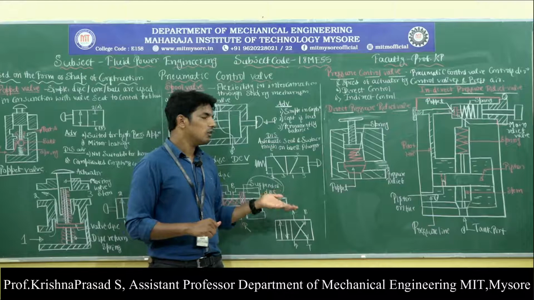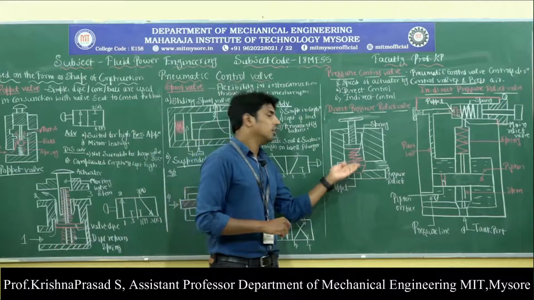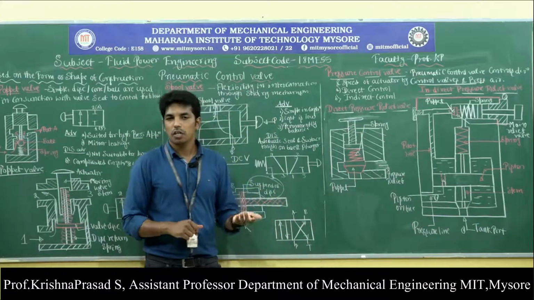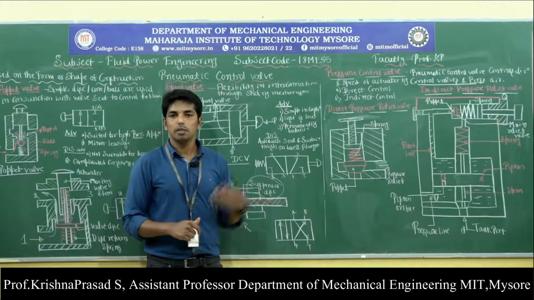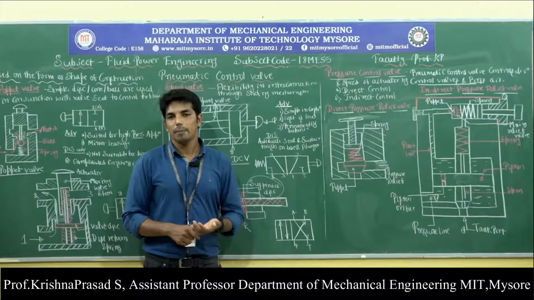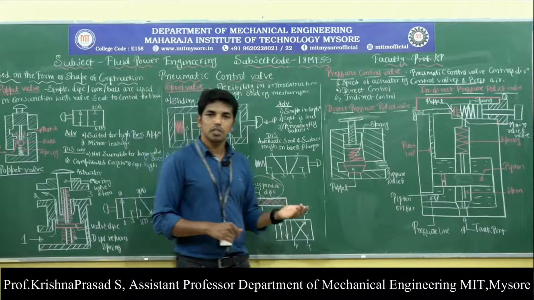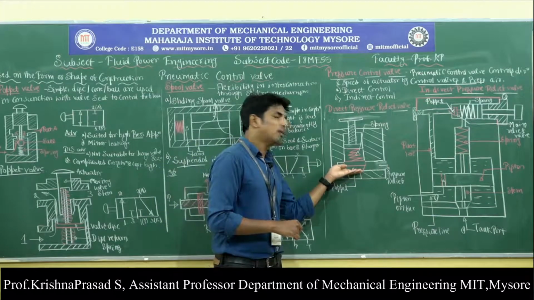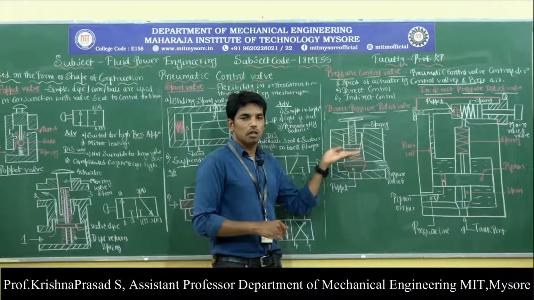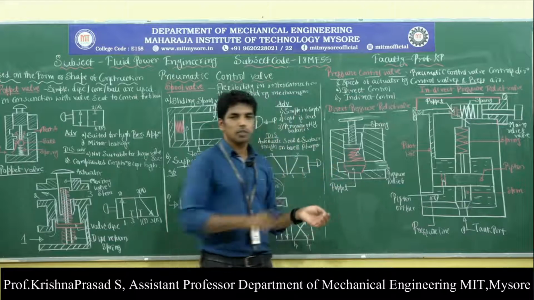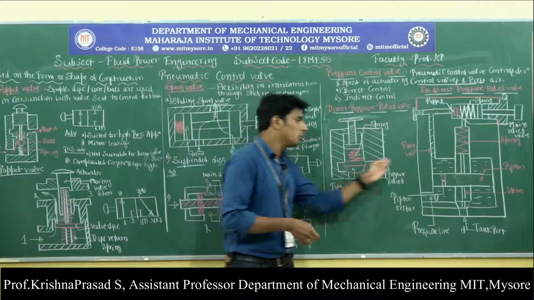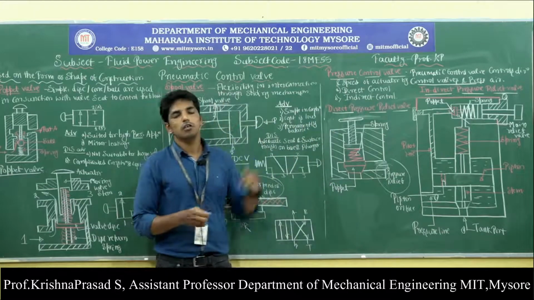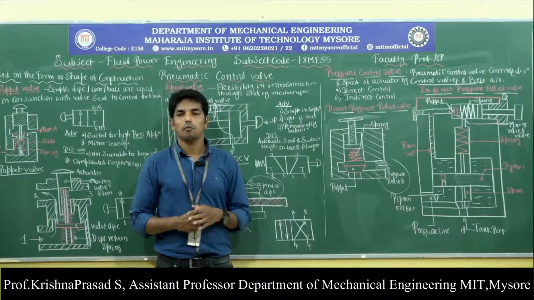In the direct pressure valve, the poppet valve is used in interconnection with the variable spring. When the system pressure is higher than the set pressure, what happens? When the system pressure is higher than the safe pressure, very simple, the poppet valve lifts off its position, then whatever higher pressure is available in the system is going to relieve with the help of the relief valve. Okay, so this is called the direct pressure relief valve.